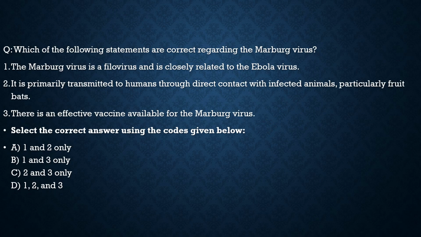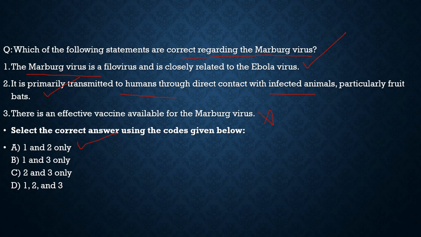It says, which of the following statements are correct regarding the Marburg virus, as it has emerged in Africa, in Rwanda, and many people have died because of this virus. So let us get the basic idea about it. First statement, the Marburg virus is a filovirus and is closely related to the Ebola virus, 100% correct. Statement 2, it is primarily transmitted to humans through direct contact with infected animals, particularly fruit bats, 100% correct. Nothing wrong with this statement. Statement 3, there is an effective vaccine available for the Marburg virus, totally incorrect. There is no effective vaccine available for this virus. So with respect to this question, the correct statements are statement 1 and statement 2 only.